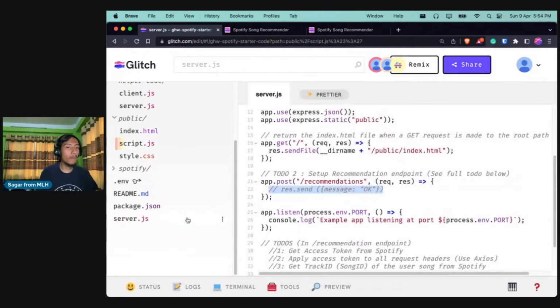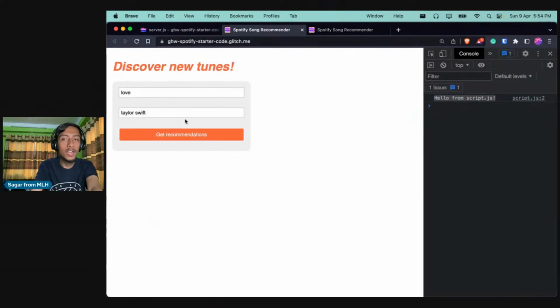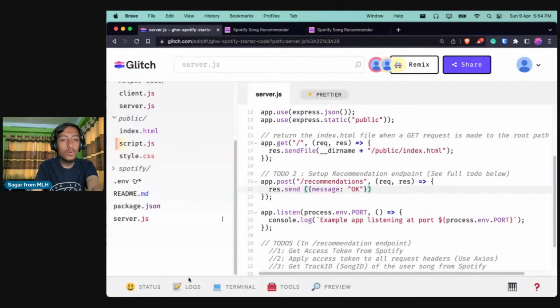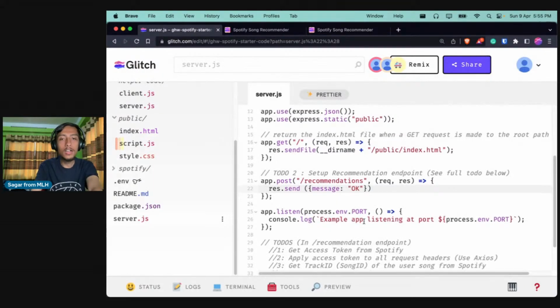Now, heading back to our backend path, let's try to do something. Okay, so let me try to uncomment this and see what happens. If I uncomment and click on save, and I go here and click recommendation again, now if I go to the logs, to the slash recommendation path.